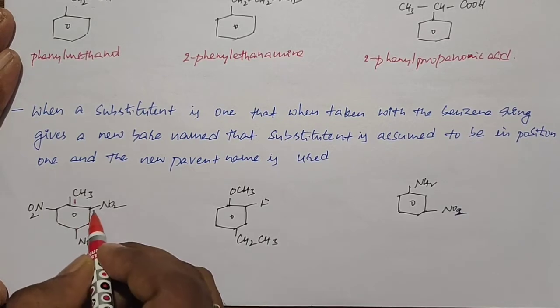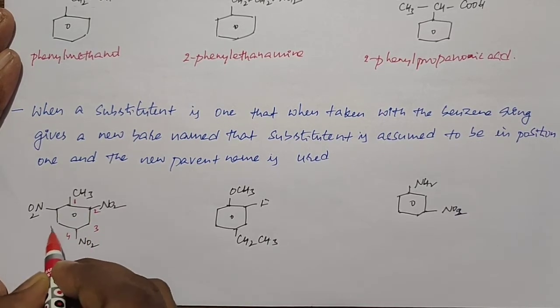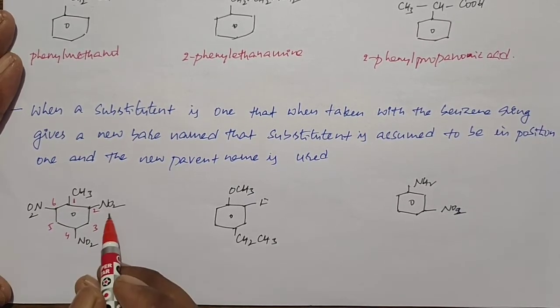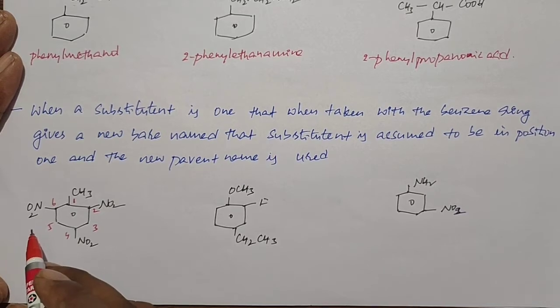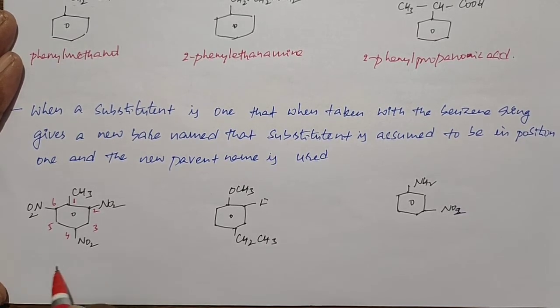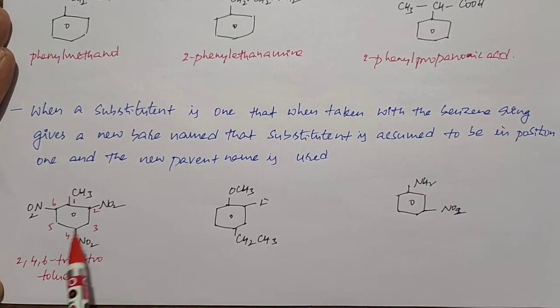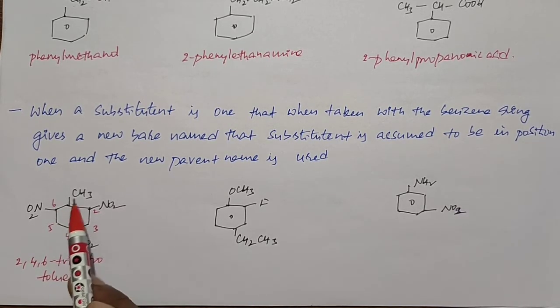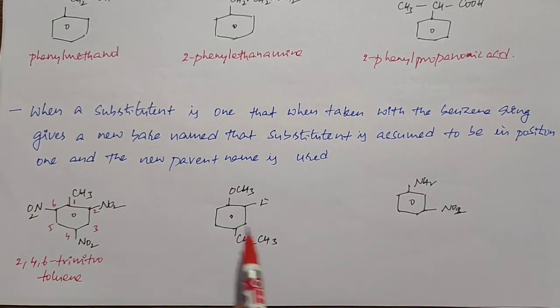So 2, 3, 4, 5, 6. Here the nitro groups are present at the second, fourth and sixth carbon. Then the name of the compound is 2,4,6-trinitrotoluene. So here the methyl group attached to the benzene ring is considered as toluene, and this name toluene can be used in the IUPAC system. So that is the meaning of the given rule.